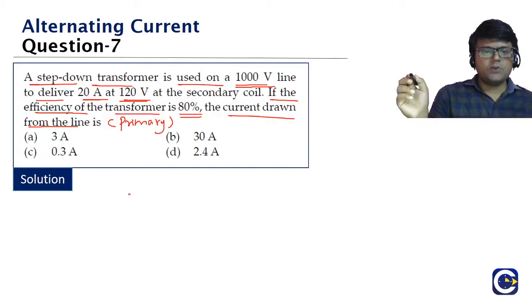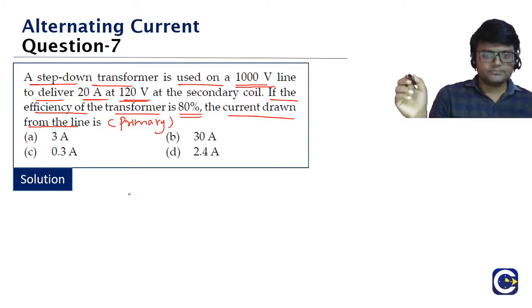So we have to use the formula. Efficiency is equal to power output, or power in the secondary coil, by power in the primary coil into 100, because we are talking in terms of percentage of the efficiency. Power in any coil will be equal to current into voltage. Secondary coil, we have the current value as well as voltage. Primary coil, we are having voltage only, current is not there. That is what we have to find.